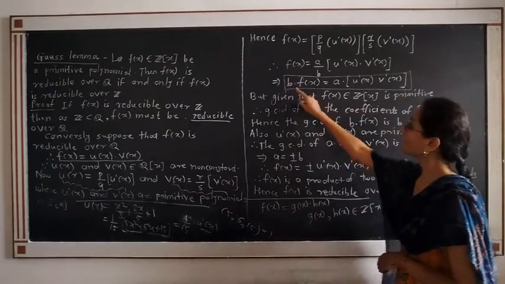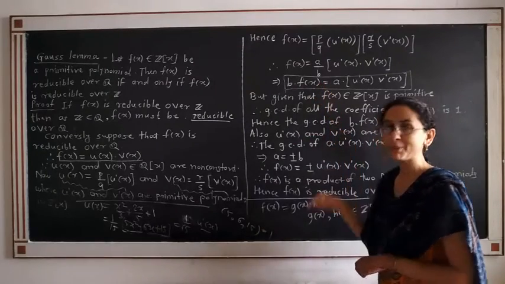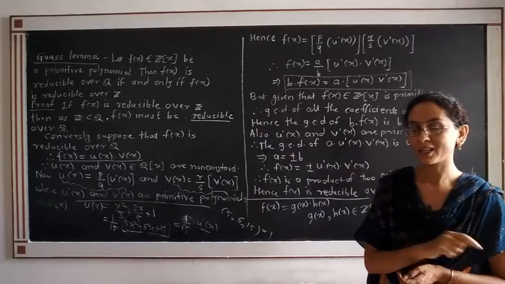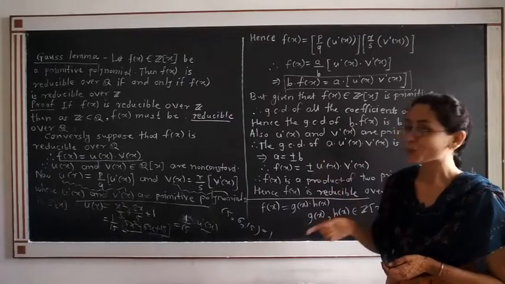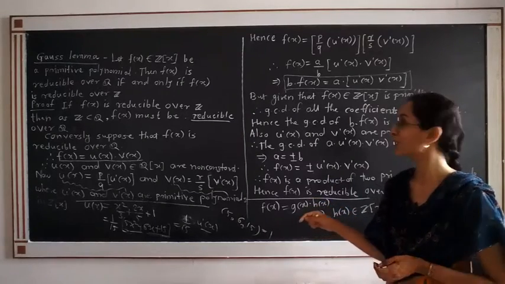As soon as you multiply b to the polynomial f(x), you are multiplying each term of f(x) by b. Indirectly, you are multiplying each coefficient of f(x) by an integer b.